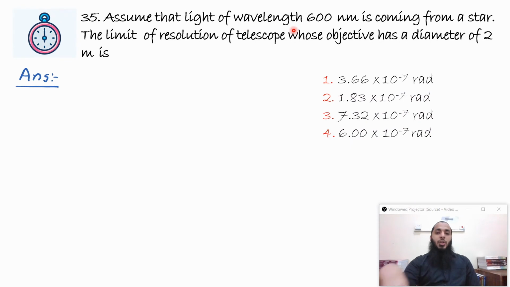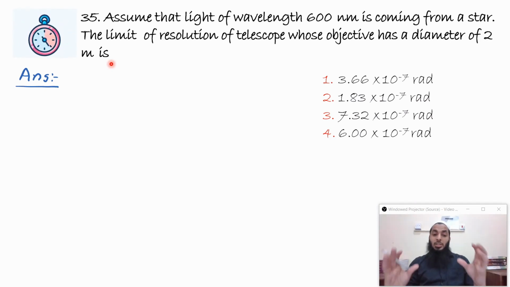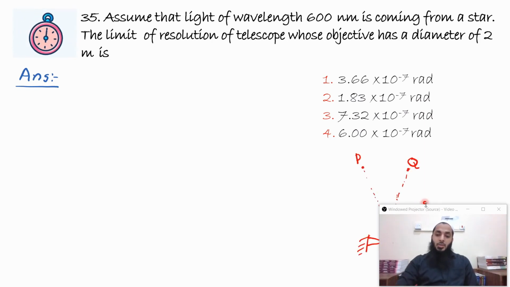Assume that light of wavelength 600 nanometer is coming from a star. The limit of resolution of a telescope whose objective has a diameter of 2 meter is. Now, what is resolution of a telescope? If the telescope is able to view 2 points from the star separately or distinctly, then we can say that it has completely resolved the 2 points. But if the bright fringes formed by the 2 points are merging together, then we'll see a blurred image, and we can say the telescope has failed in resolving these 2 points or these two images.